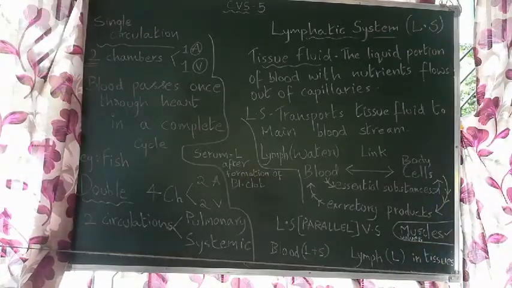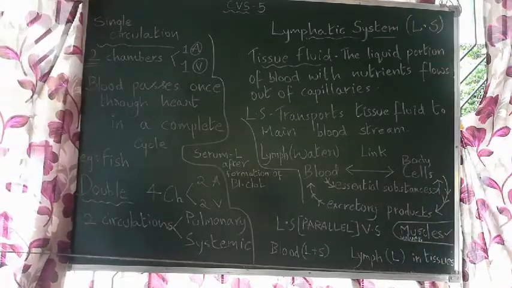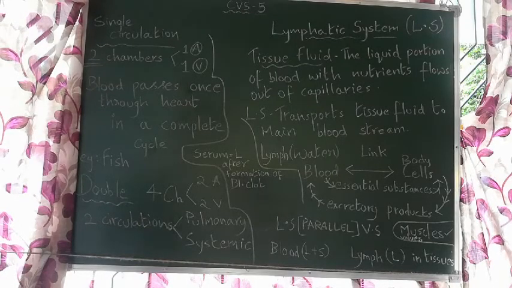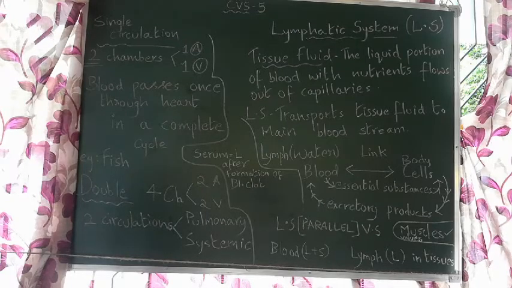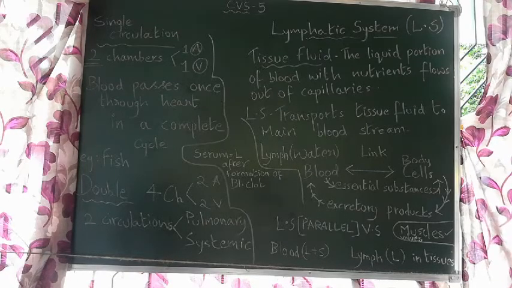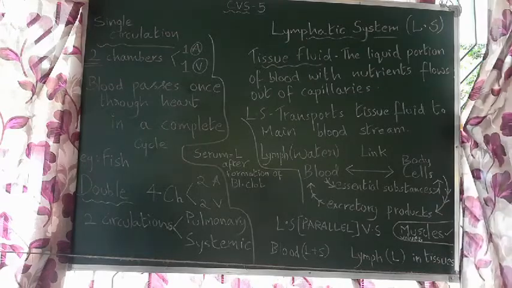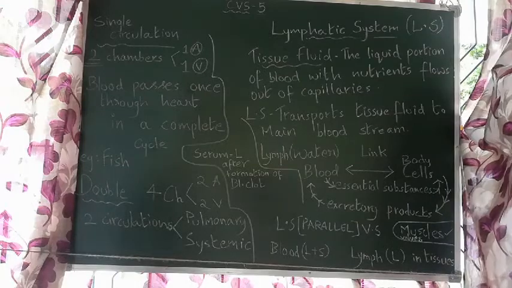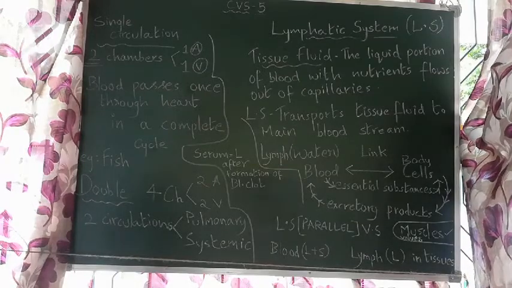The heart first pumps out blood, blood is carried by major arteries, and then it is carried by these capillaries. So while the capillaries are supplying blood to the cells around them, some portion, the liquid portion of blood which has nutrients in it, flows out of capillaries. We know that the capillary wall is very thin, only one cell thickness.